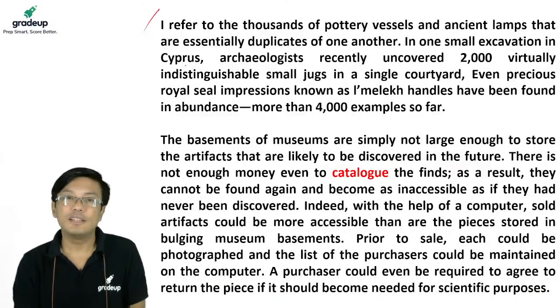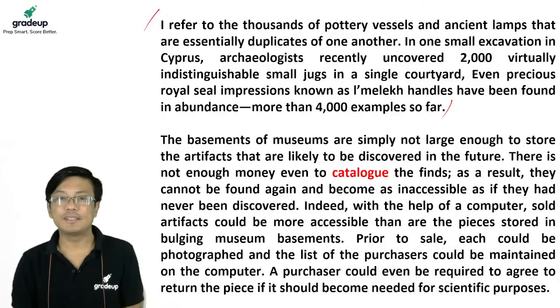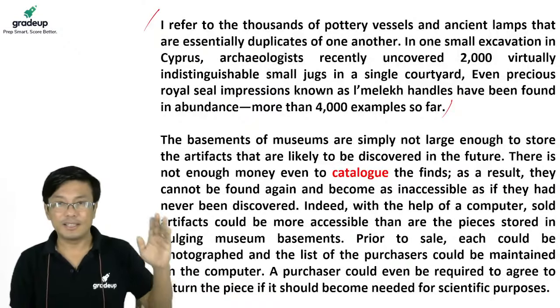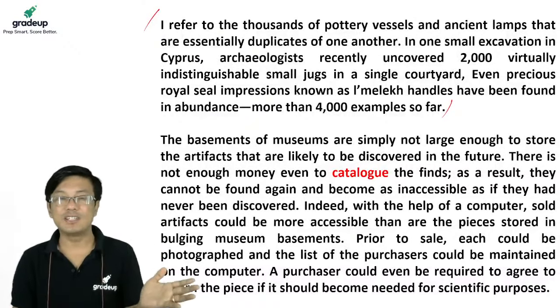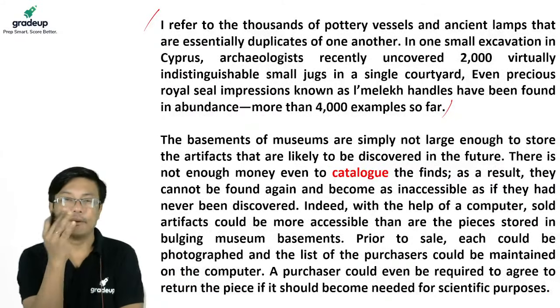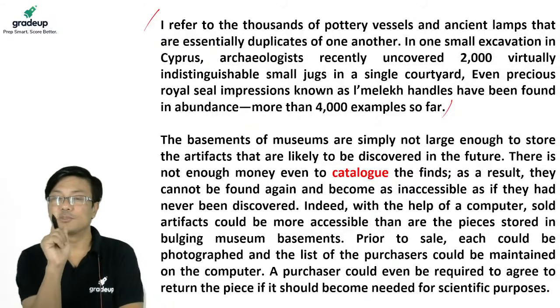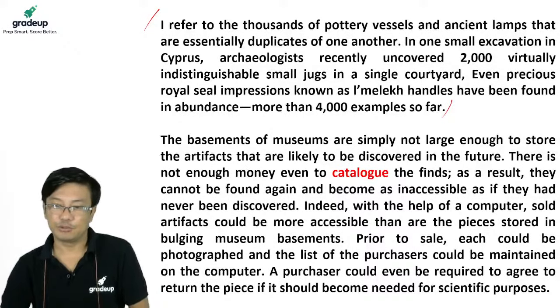So whatever he is giving here is proof of his claim. What was his claim? His claim was that whatever is excavated, whatever is ancient, whatever is buried may not always be valuable, may not always be scientific.